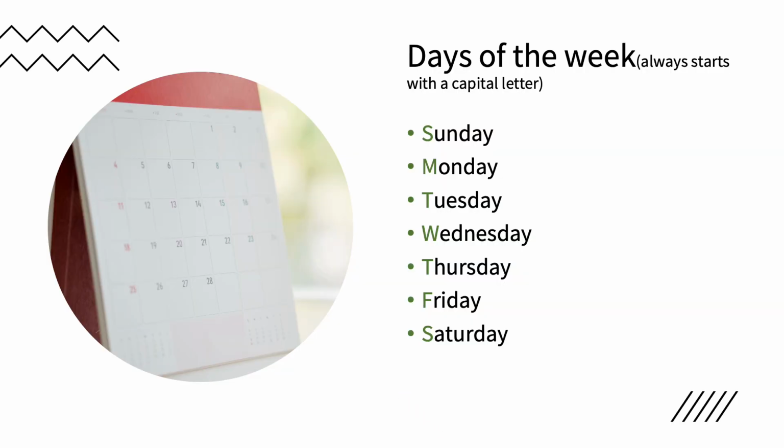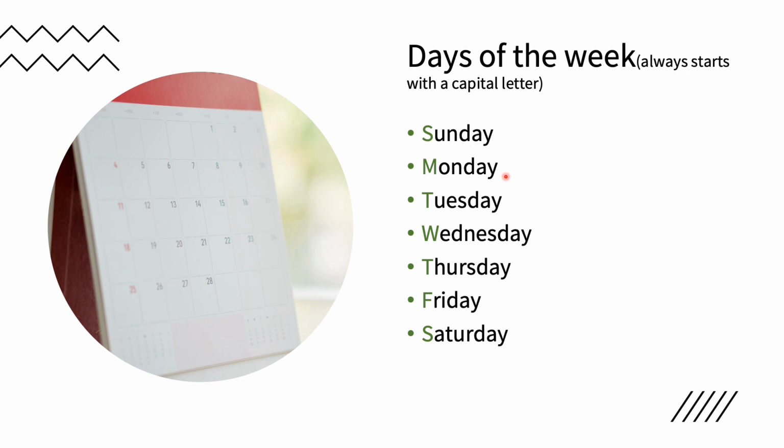Okay, now days of the week. There are 7 days in a week. Always start the days of the week with a capital letter when you write them down. Okay, because this is a name of the days. For example, the week will start with Sunday.